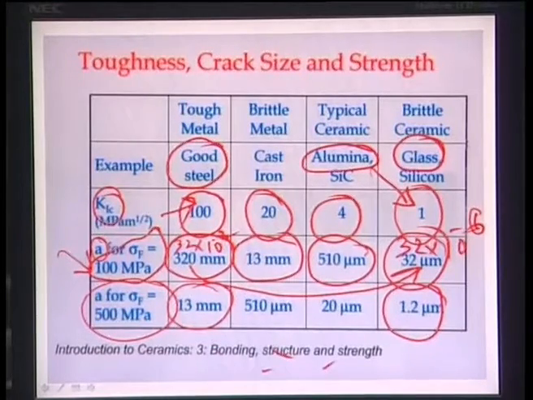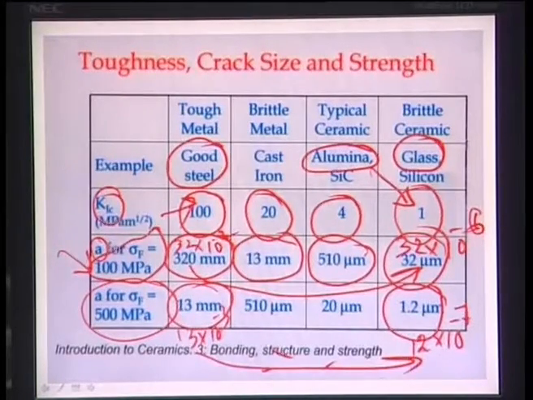Again, 13 times 10 to the power minus 3, and 1.2 micrometer is 12 times 10 to the power minus 7. That is the crack length in very brittle glass, and 13 times 10 to the minus 3 is in very tough metal. So again there is roughly a 4 orders of magnitude decrease in the maximum tolerable crack length.